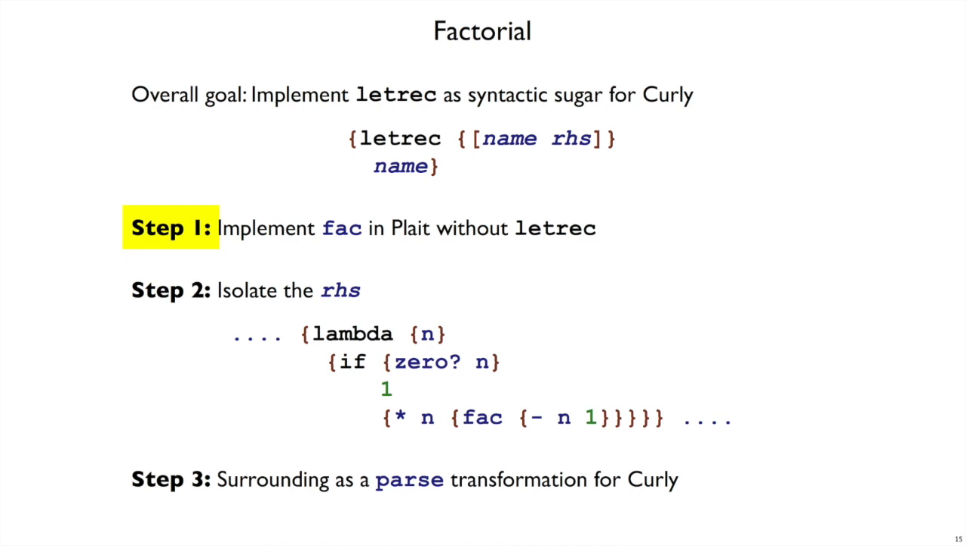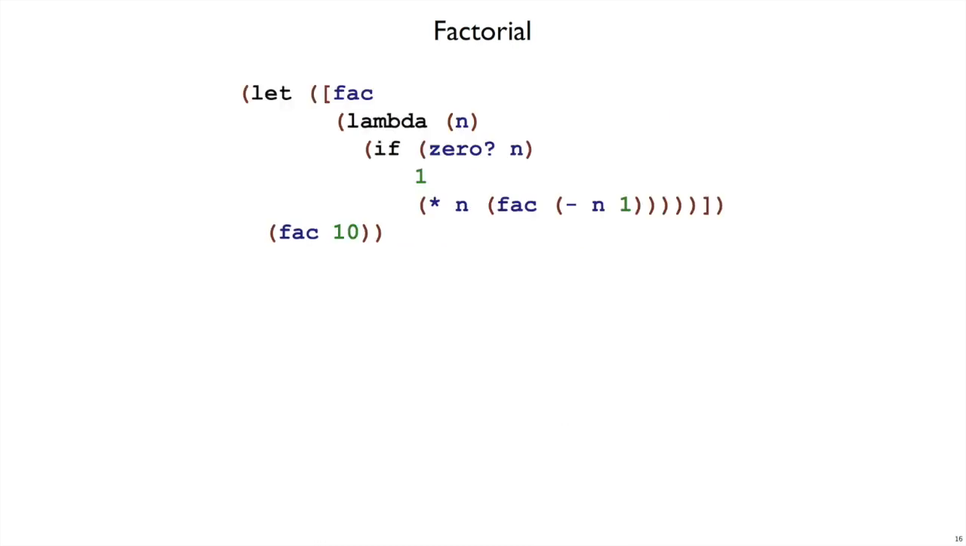Okay, step one, implementing the factorial function in Plait without using letrec or local or define. Here was our earlier attempt. We tried using let and it doesn't work. The problem is we don't have the name fac at the point we're on the right hand side. At the point where we're trying to define the function fac, we don't yet have the binding.